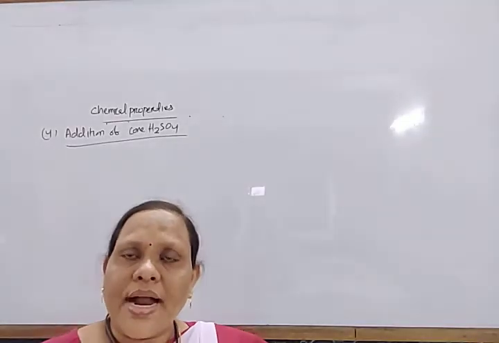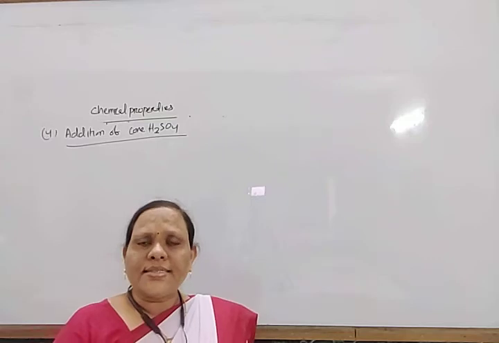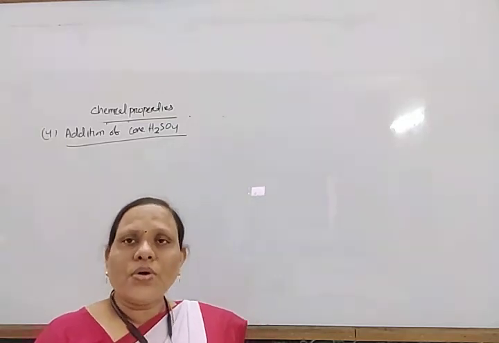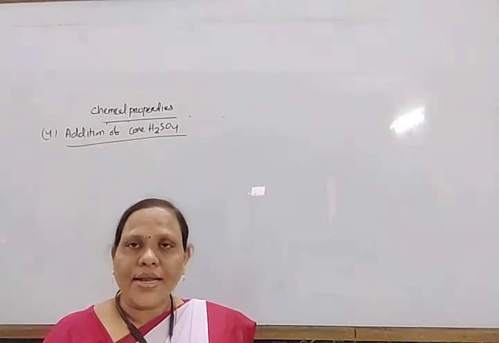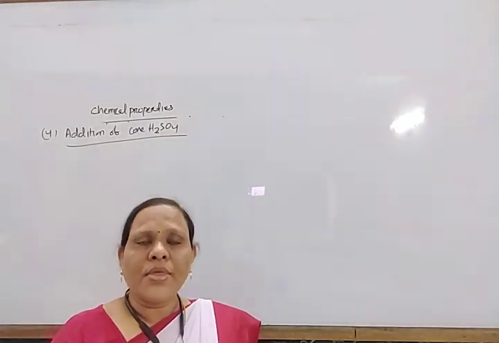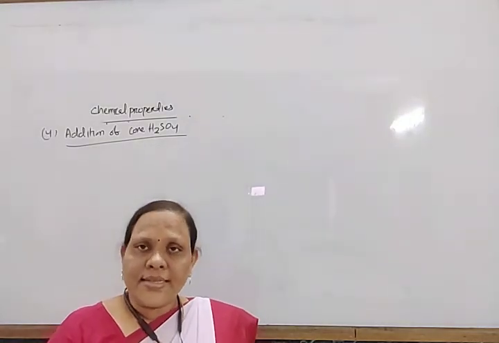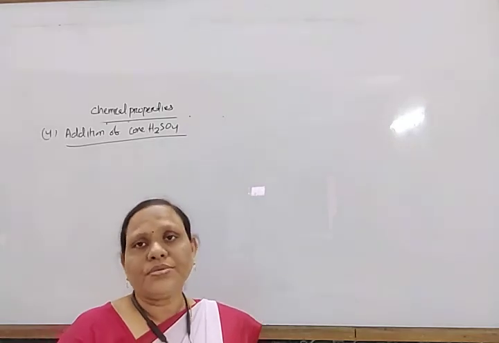Next, come to addition of concentrated sulfuric acid. So alkenes react with cold concentrated sulfuric acid to form alkyl hydrogen sulfate. For symmetrical alkenes, no problem, and for unsymmetrical alkenes, generally this reaction takes place according to Markovnikov's rule.